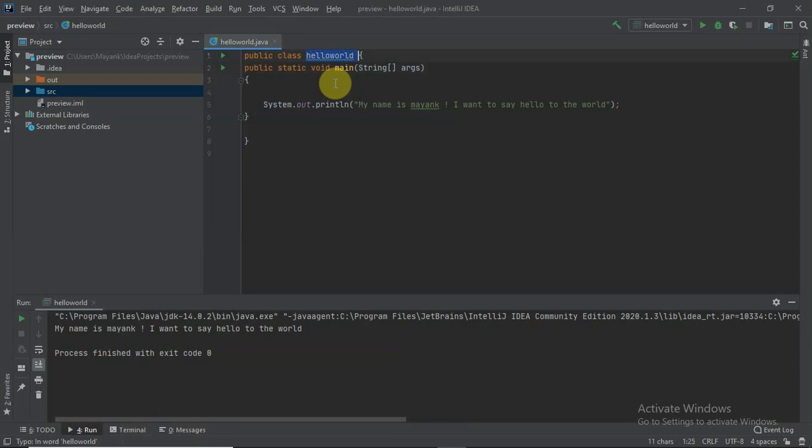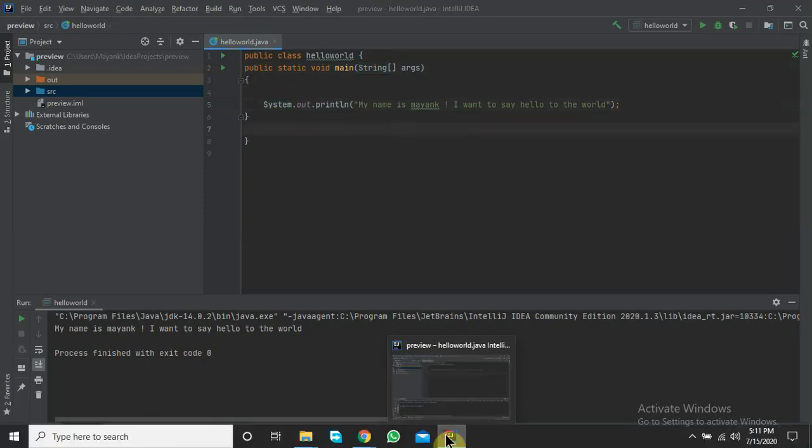The name we gave here is bad practice in the view of developers, who would probably name it with capital H and capital W. So the first letter is capital everywhere, and we recognize classes by this. For example, in String, S is capital, so String is a class. System is a class. This is a way of identifying classes.